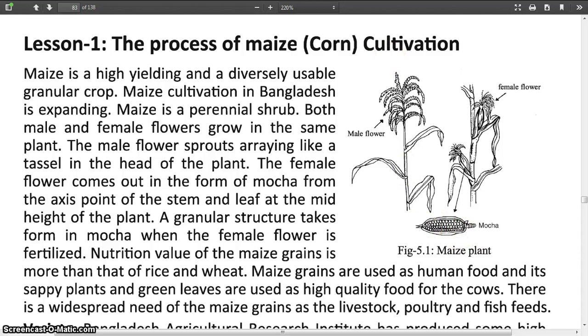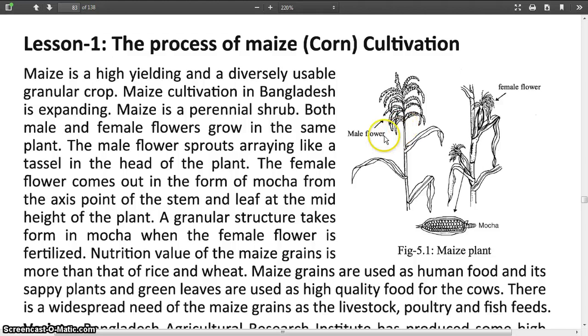We know that maize is a high yielding and diversely usable granular crop. Maize cultivation in Bangladesh is expanding. Maize is a perennial shrub. Both male and female flowers grow in the same plant. Look at this picture.